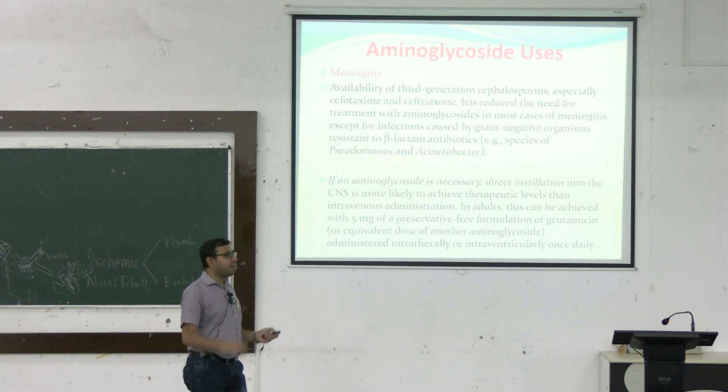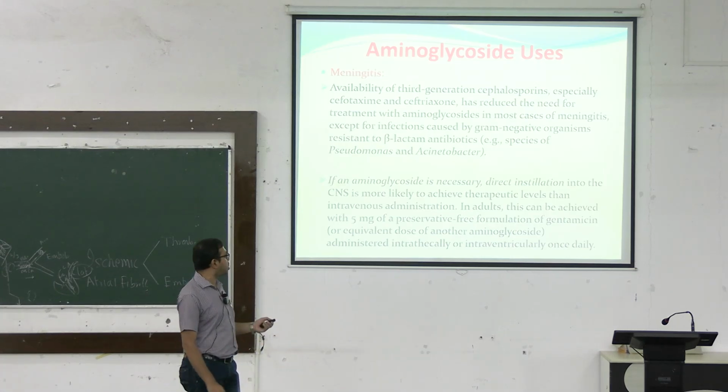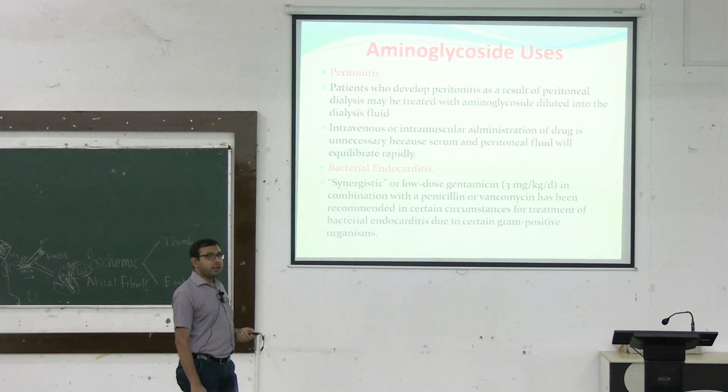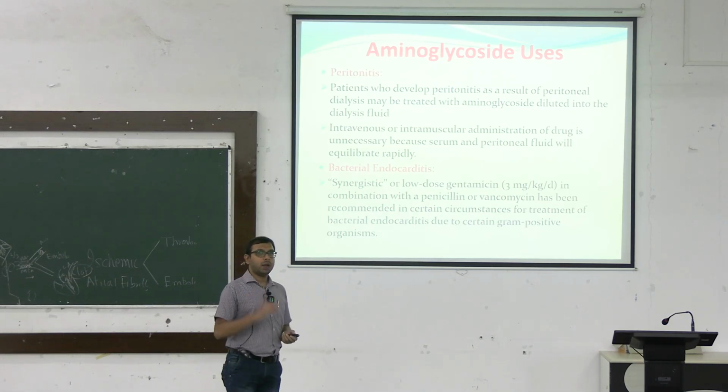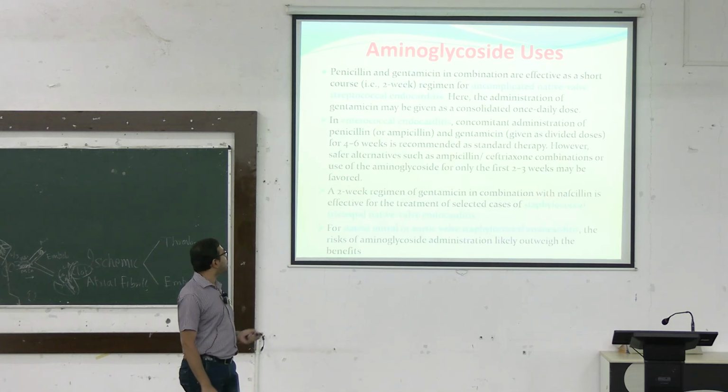Meningitis, usually the third generation cephalosporins are used. The blood-brain barrier crossing is limited, but we can use the combination of these because some gram negative organisms can also be sensitive to this. Peritonitis can happen as well as bacterial endocarditis. In both of these cases, we can use the aminoglycosides. Details are not required, just remember the indications.